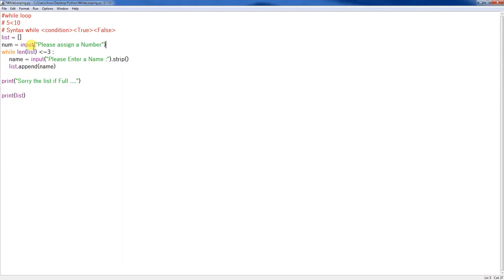So basically I'm getting how many items we can add to the list. So the size, or else please enter the size of the list. Okay. So instead of 3, I'm going to pass the number here. So I'm checking whether the list size is less than the user input. We are allowing the user to add more variables.